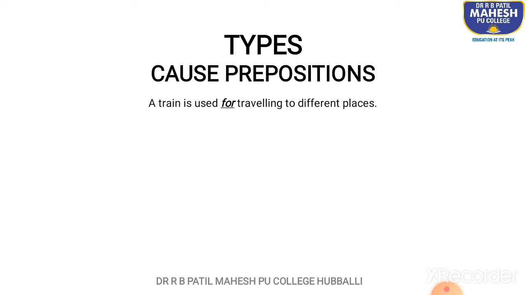For is the preposition here, and as the category speaks of cause prepositions, we can clearly understand that for is talking about the cause. Why is a train used? For traveling to different places. So, for is a cause preposition.